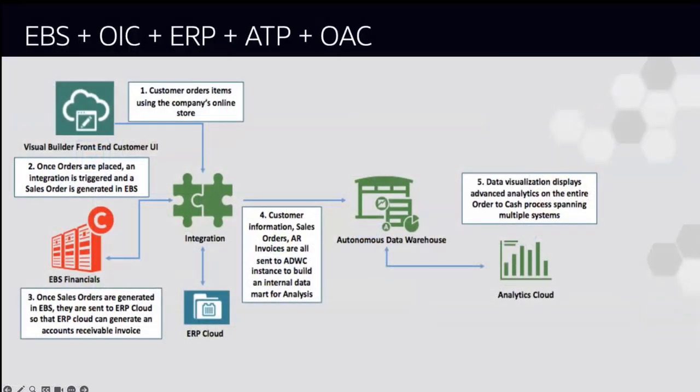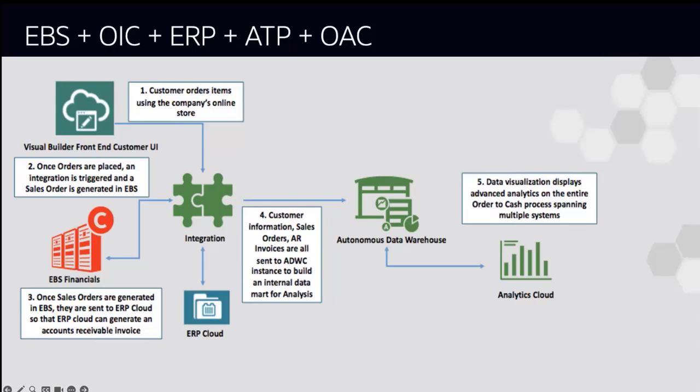For the second use case, we look at how we can integrate EBS with other cloud services such as Visual Builder Cloud Service, ERP Cloud, Autonomous Data Warehouse, and Analytics Cloud. Visual Builder Cloud Service provides a front-end customer user interface where customer order items are placed from the company's online store. Once the order is placed, the integration triggers and the sales order is generated in EBS.